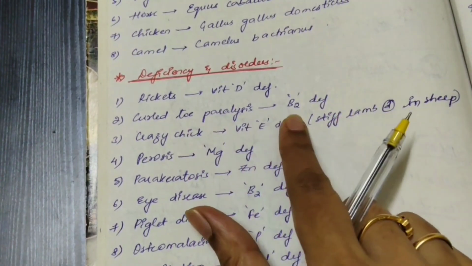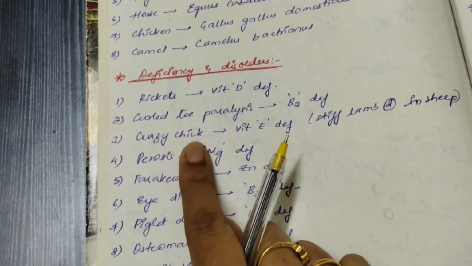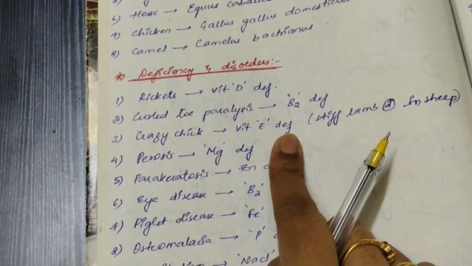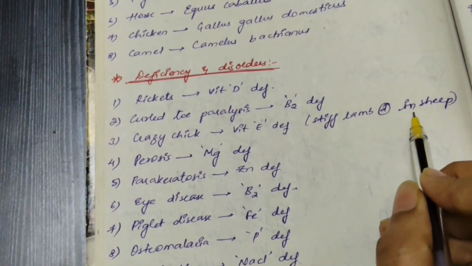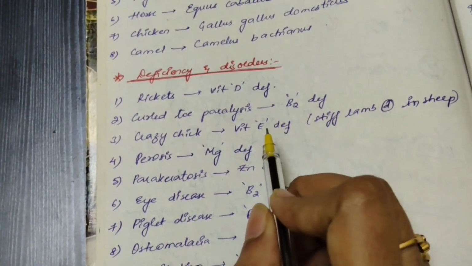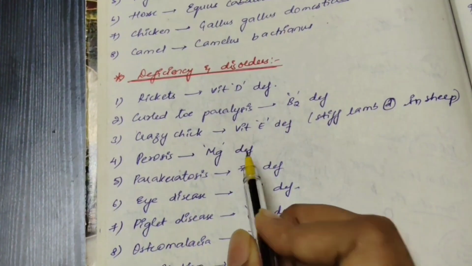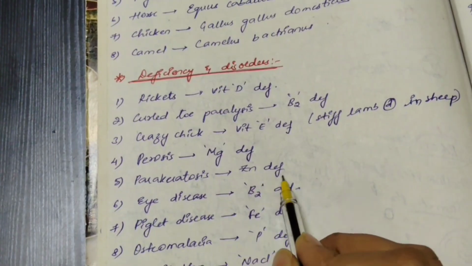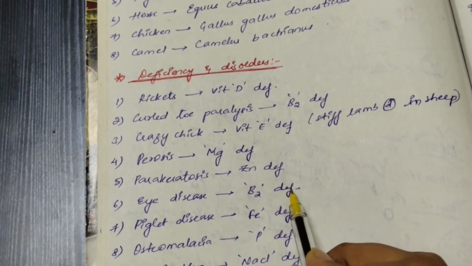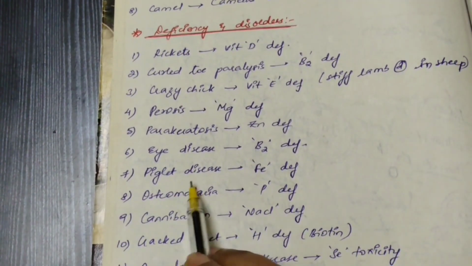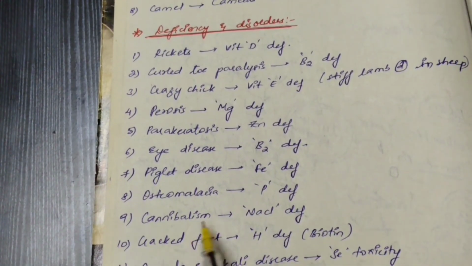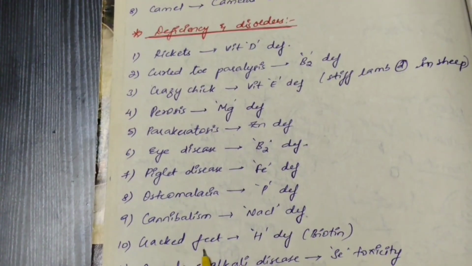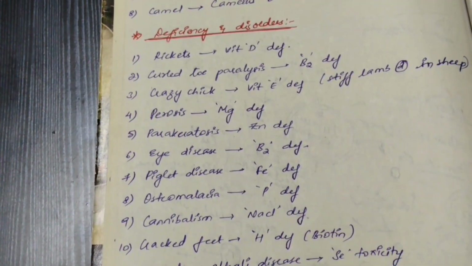Curled toe paralysis, vitamin B2 deficiency. Crazy chick disease, vitamin E deficiency. Stiff lamb disease in sheep is also due to vitamin E deficiency. Perosis, magnesium deficiency. Parakeratosis, zinc deficiency. Eye diseases, B2 deficiency. Next, piglet disease, iron deficiency. Osteomalacia, phosphorus deficiency. Cannibalism, sodium chloride deficiency. Cracked feet, H deficiency, which is also called biotin. You know that vitamin H is called biotin.